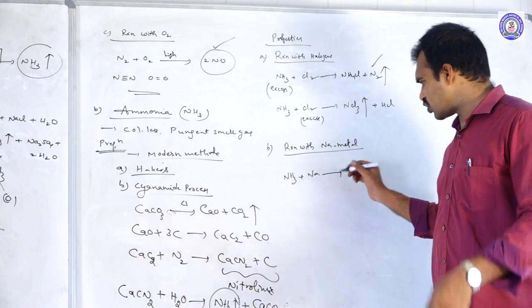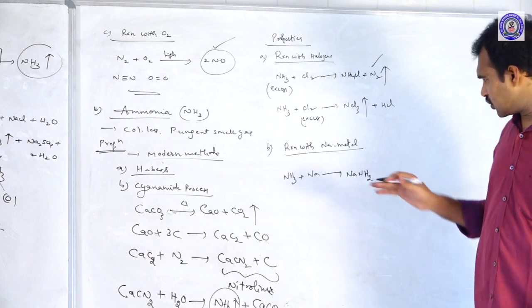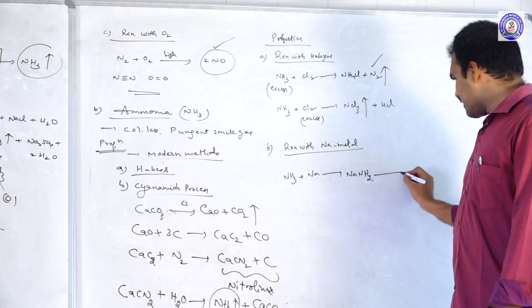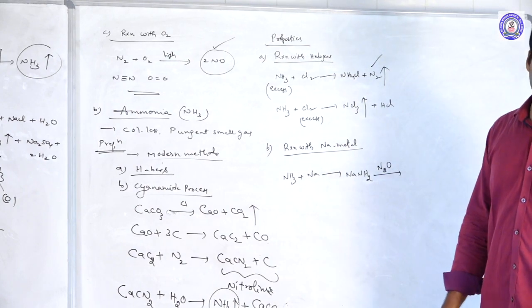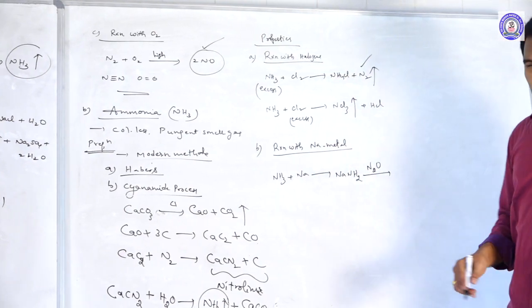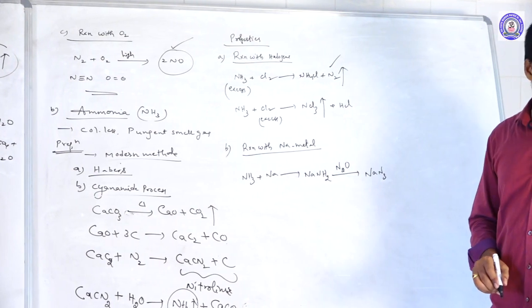So first of all sodamide, NaNH2, will come. When you send laughing gas to the sodamide, we will get sodium azide, NaN3.